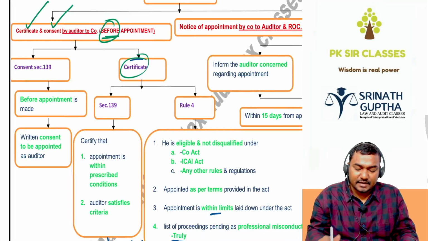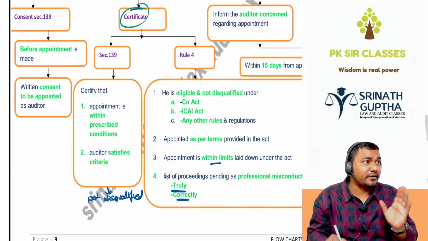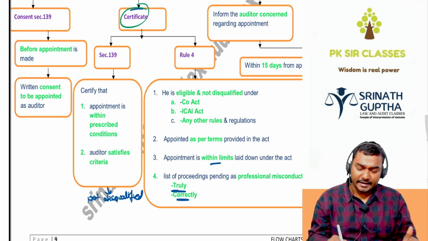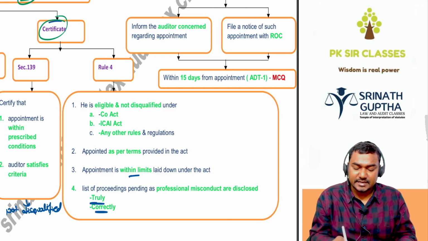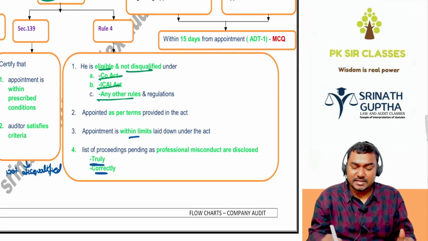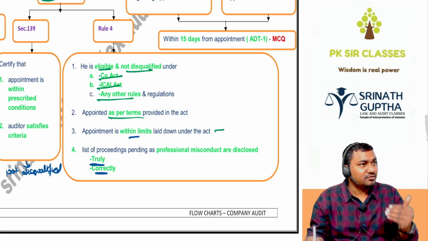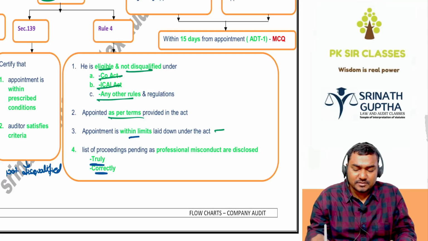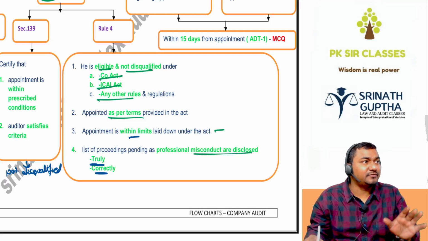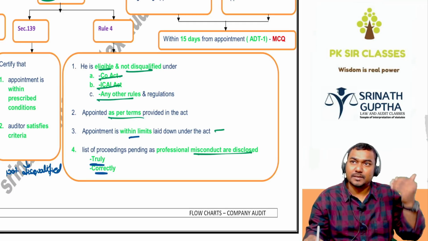And certificate under section 139, certification that the auditor is within the prescribed conditions, that is maximum 20 audits. Within the 20 audits only, and he satisfies the criteria, and as per rules he has certified that he is eligible, he is not disqualified under the Companies Act, ICAI Act or any other rules, and his appointment is as per terms and conditions, and the appointment is within the limits. So I am within the ceiling limits only, I am within the 20 audits only, and the list of professional misconduct is disclosed truly and correctly if there is any. If he is giving this certificate and consent, we will recommend the name to shareholders.